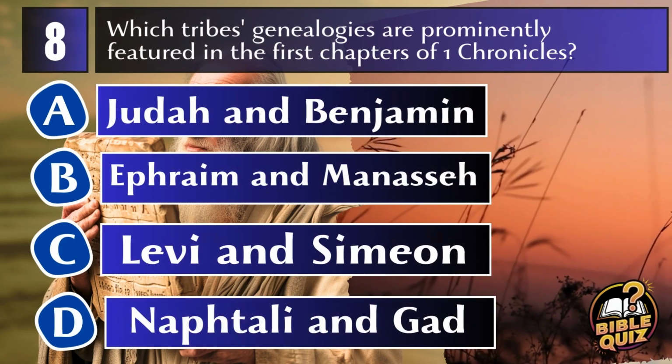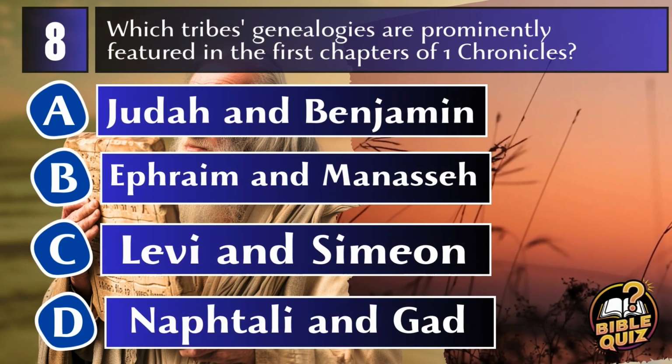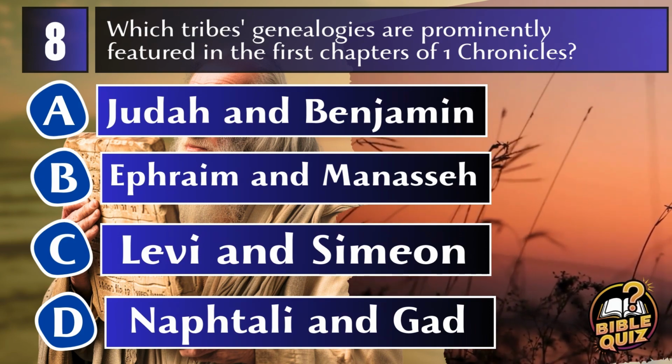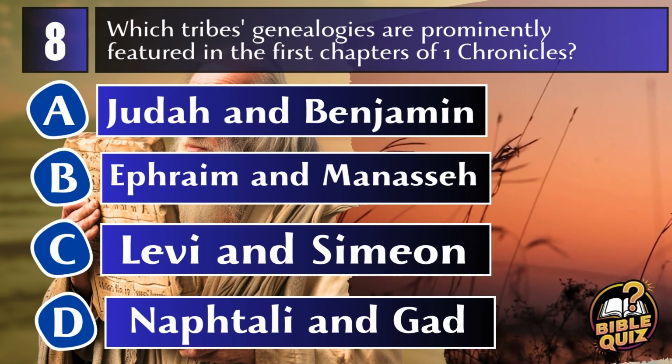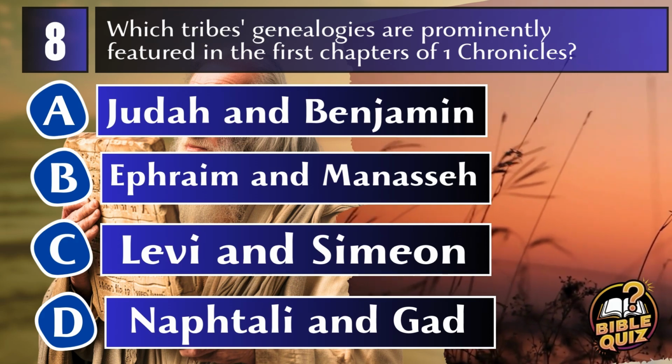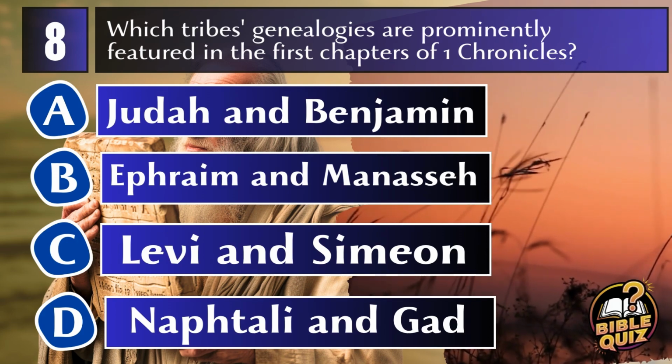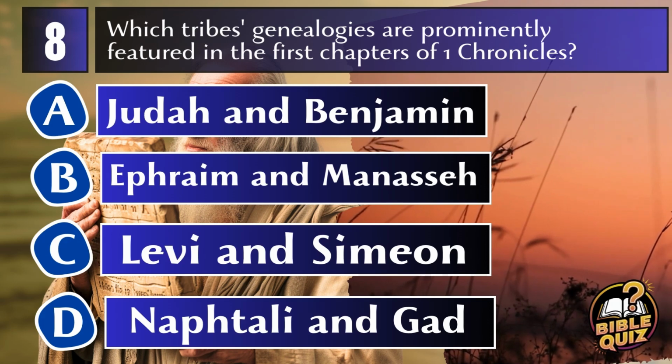Question 8. Which tribes' genealogies are prominently featured in the first chapters of 1 Chronicles? A. Judah and Benjamin. B. Ephraim and Manasseh. C. Levi and Simeon. D. Naphtali and Gad.